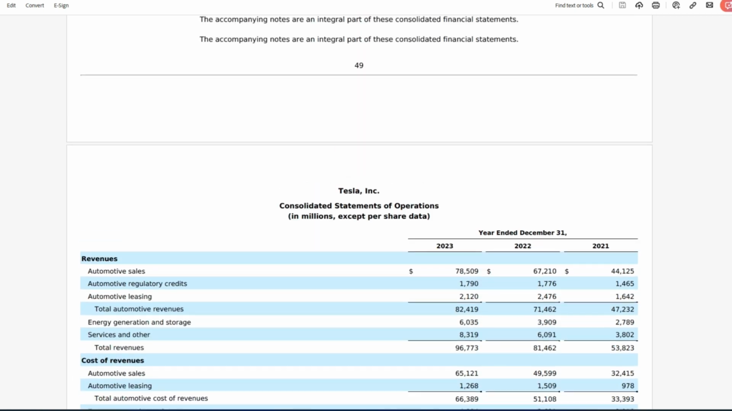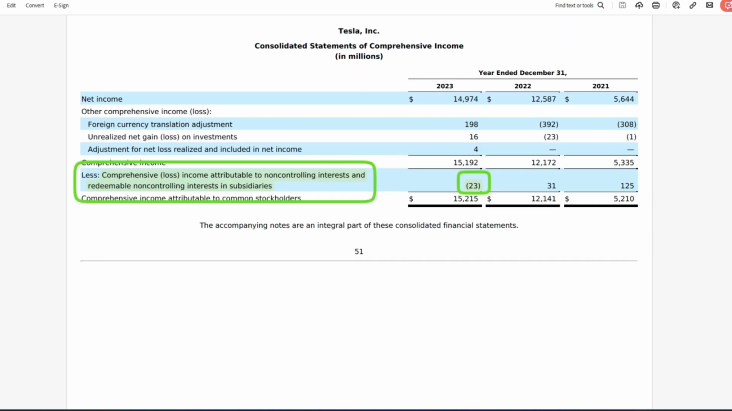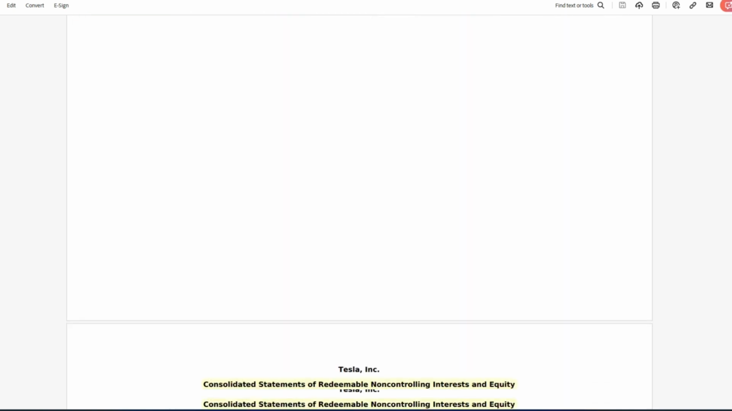On the balance sheet, same concept, flipping back up to the balance sheet. These are the net assets that Tesla Incorporated doesn't own of those subsidiaries. Same thing on other comprehensive income. Let's skip over that quickly.